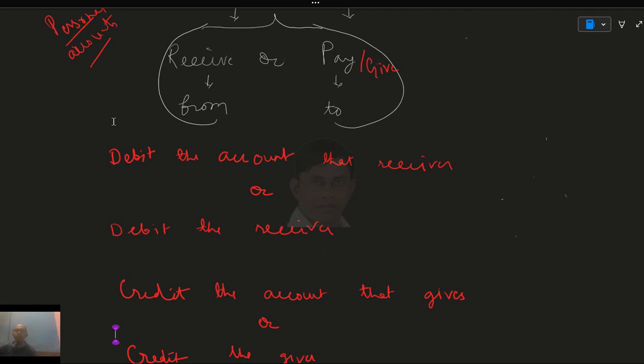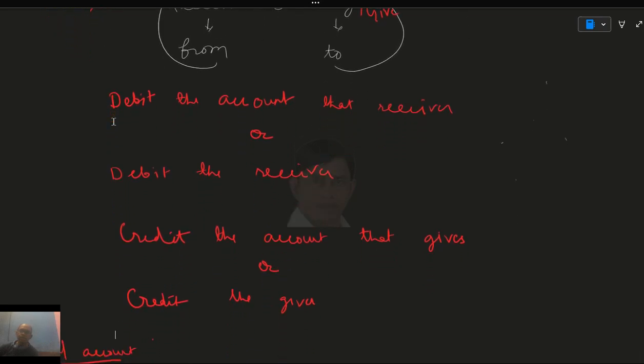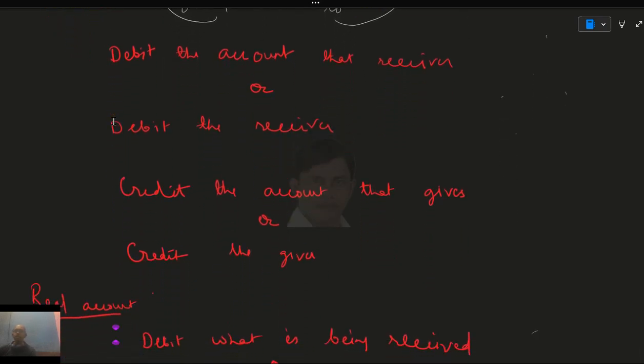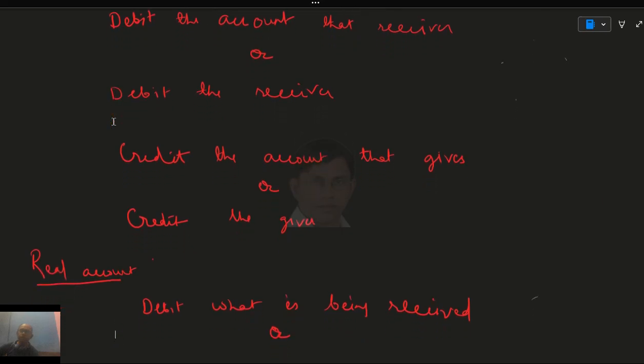David Hopkins and others use the first rule, that is, debit the account that receives. Some other authors write debit the receiver. Similarly, for credit items, they write credit the account that gives, or credit the giver. Some authors write it one way or the other, but the concept is ultimately the same.